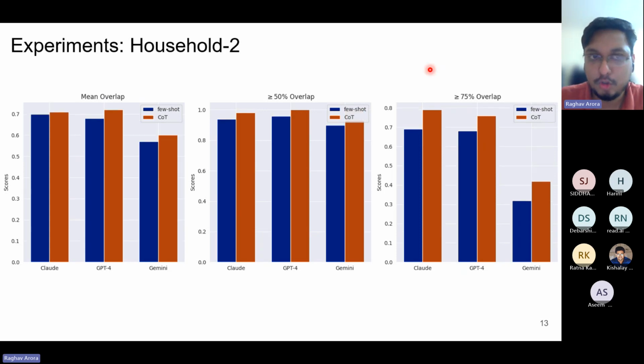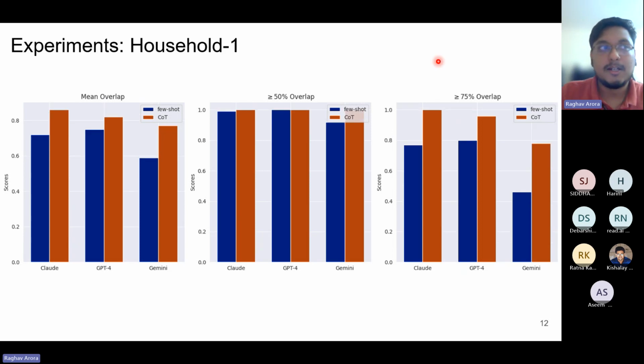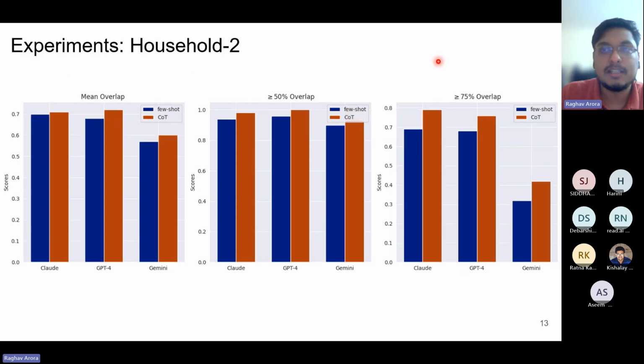Then these are the results for household 2. Here the results also show the same trend where chain of thought improves the efficiency, but the results are not exactly one here. This also shows that the pattern in which tasks are executed depends on the household itself. For instance, the household 1 that we had created was a more ordered household where tasks always happened in a very fixed order. Household 2 was not that orderly, so that is why there is a lack of efficiency while anticipating upcoming tasks. So with this, we close hypothesis H1 and show that LLMs are able to accurately anticipate upcoming tasks in a home.